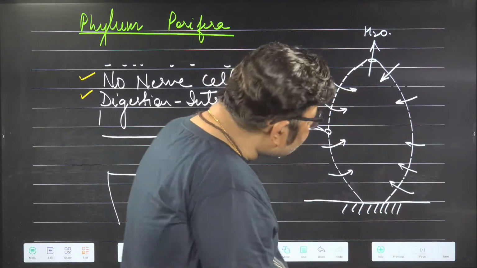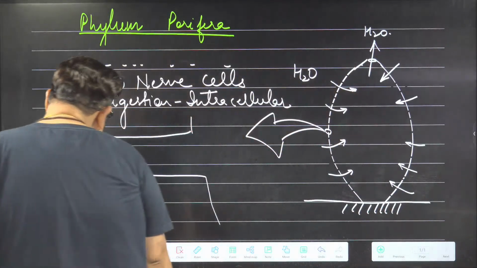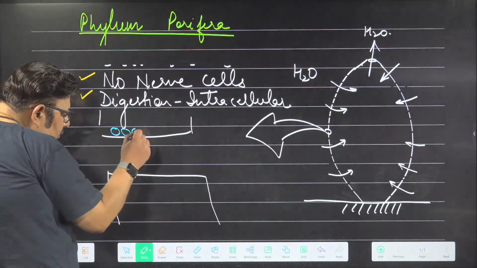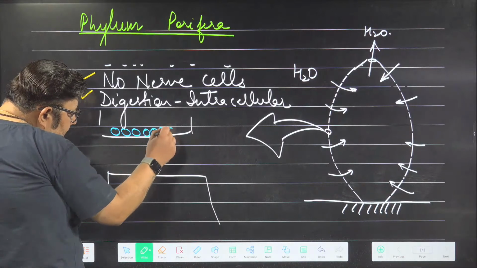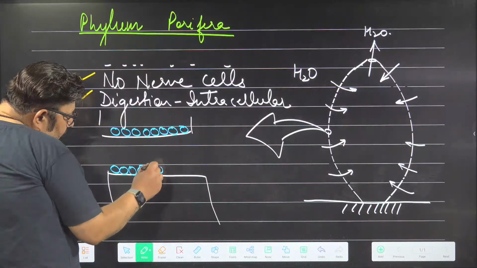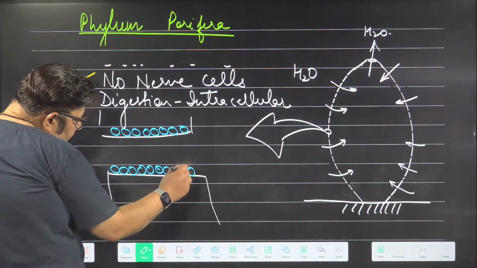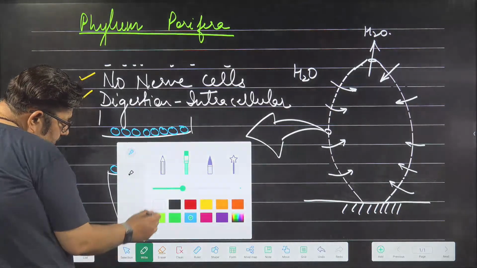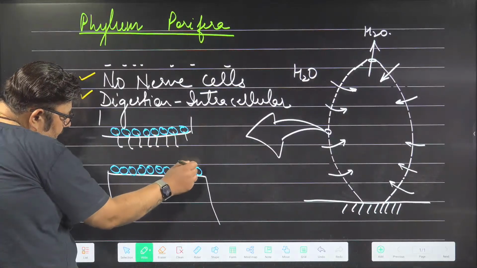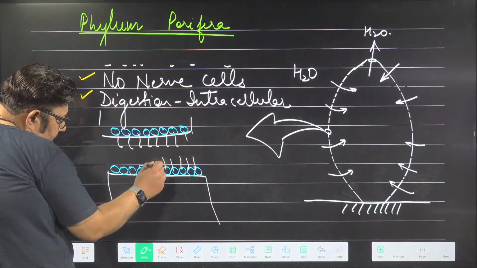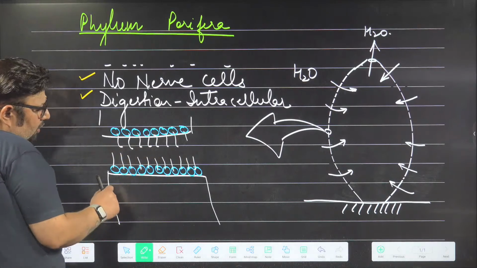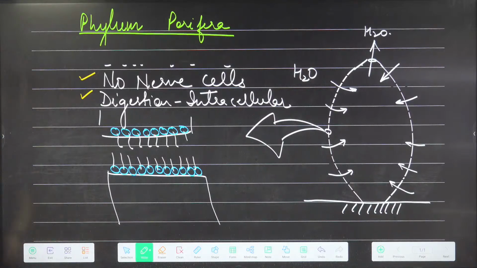Yes, choanocytes, Preeti, you are right. So here you will have some special cells, and these type of cells are special to this phylum only. These cells have got a flagellum. Each cell has got one flagellum and a collar. This flagellum keeps on beating in such a way that a water current is generated and the water is pushed inside. These cells have a collar, therefore they are called collar cells.